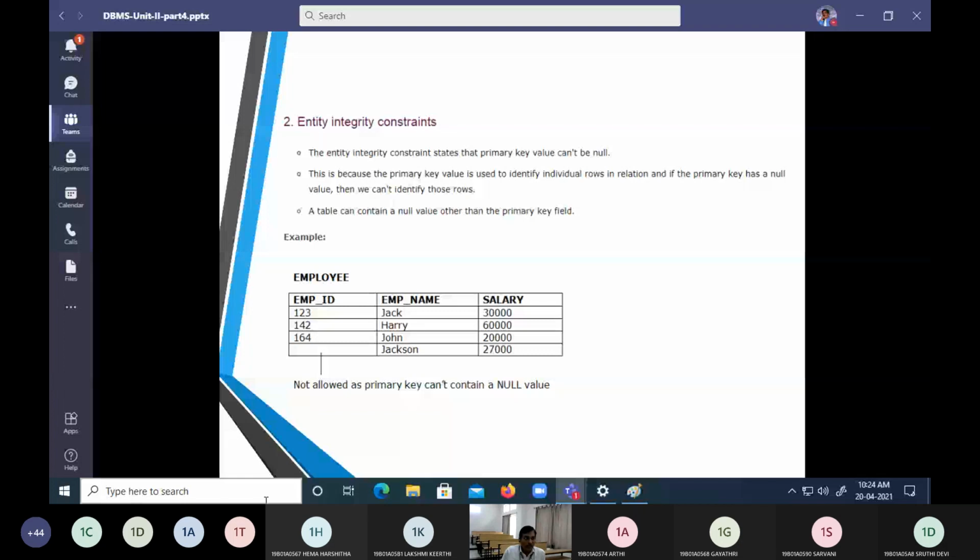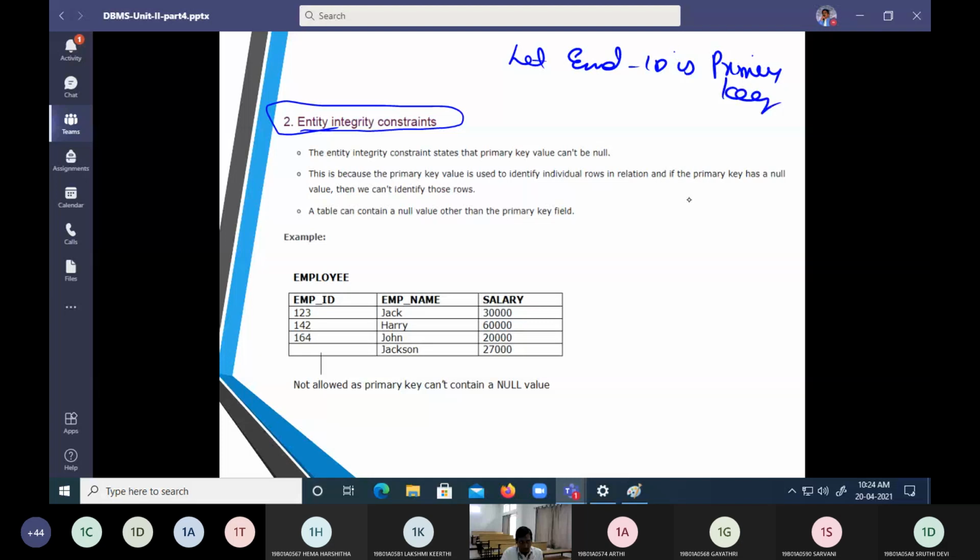After completing the domain constraint, now let us look into the entity integrity constraint. Let employee ID be the primary key.